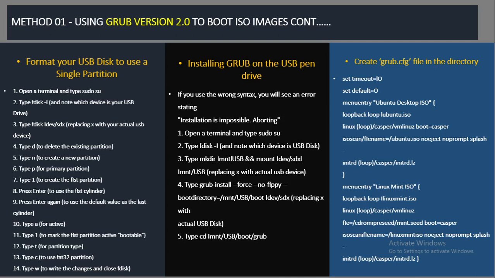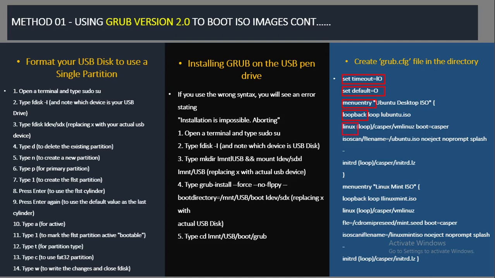For example, below are some statements of the grub.cfg file. Set timeout specifies the number of seconds to wait at the boot menu until the default entry is booted, which is specified by the command set default. The menuentry statement specifies that a new menu entry is to be created. Loopback is a command in the Grub shell to create a loopback device from an ISO image.